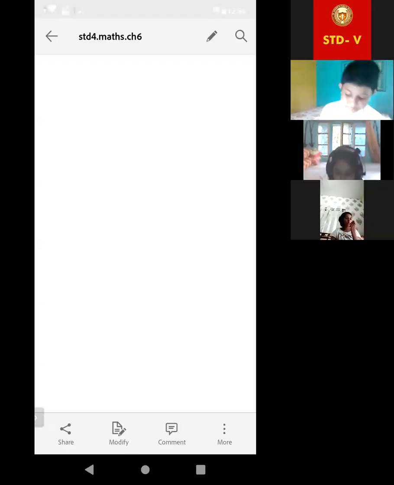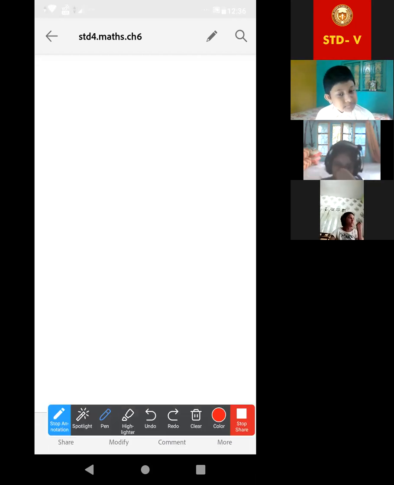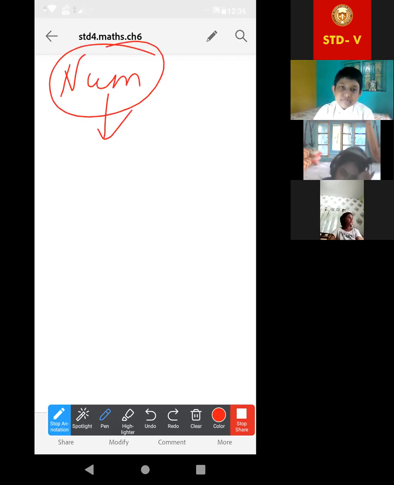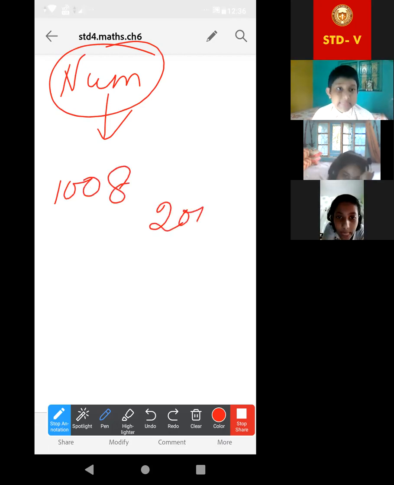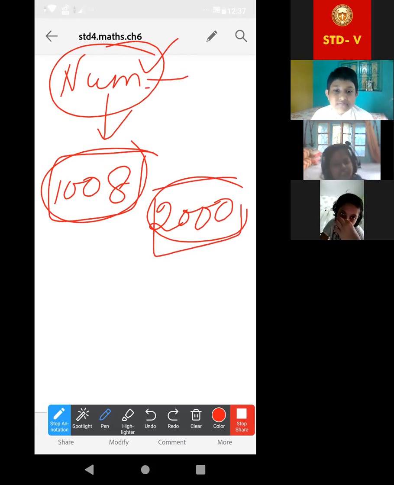Find the greatest number which exactly divides 1008 and 2000. You have to find that number which exactly divides 1008 and 2000. That means if that number exactly divides these two numbers, definitely that number is a factor of these two.